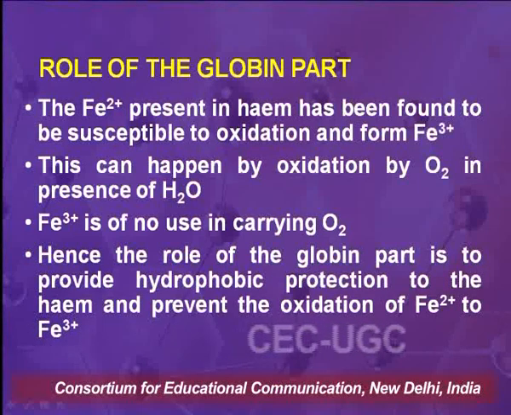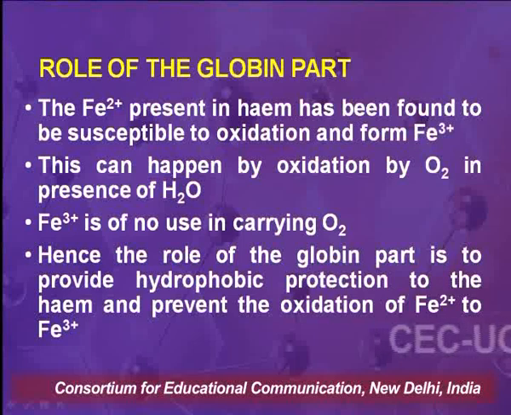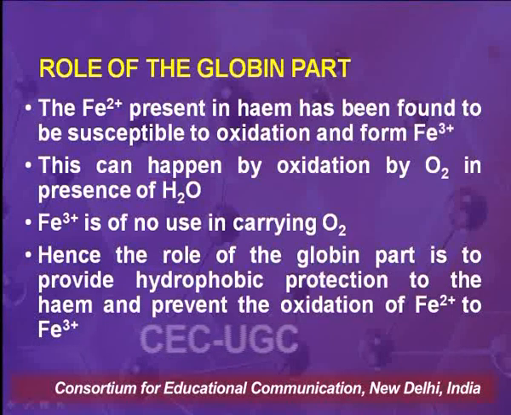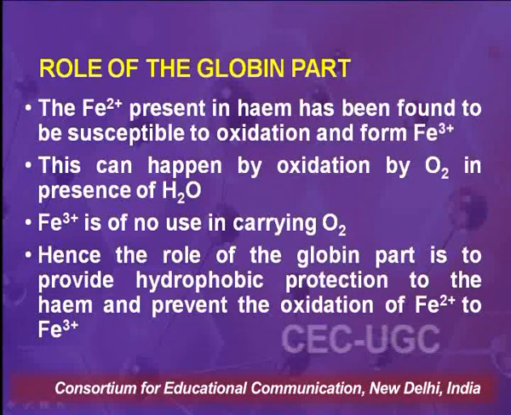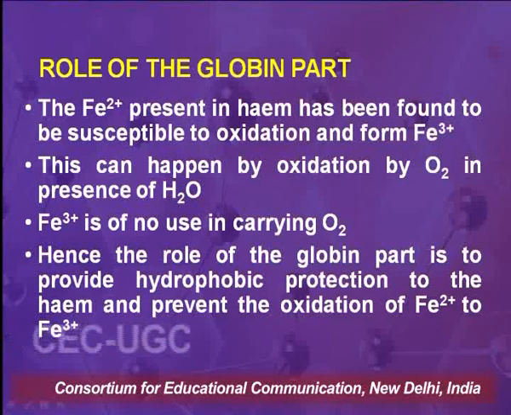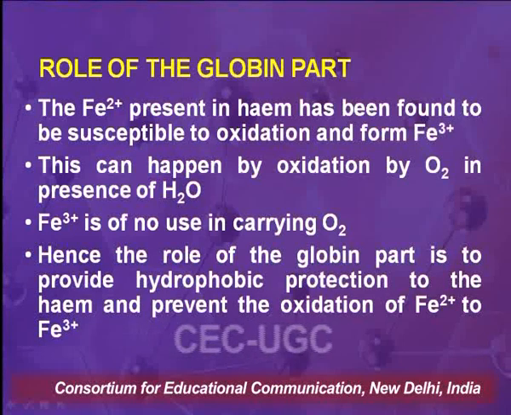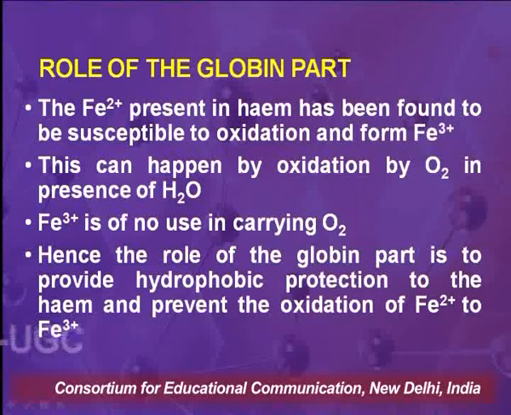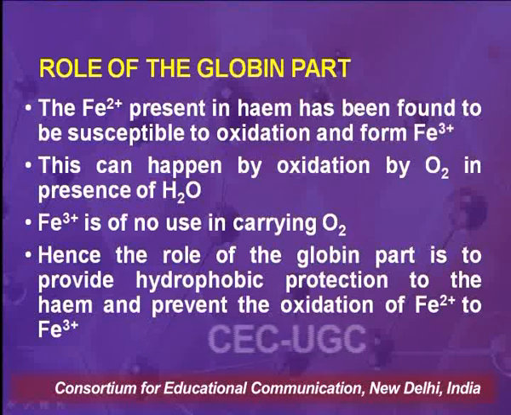This can happen by the oxidation by oxygen in the presence of water. That is, the presence of water is absolutely necessary for the oxidation of iron 2 to iron 3, and iron 3 is of no use in carrying oxygen, since iron 3 is a D5 system, and D5 means a stable system, and it can undergo no reaction, it cannot carry oxygen.